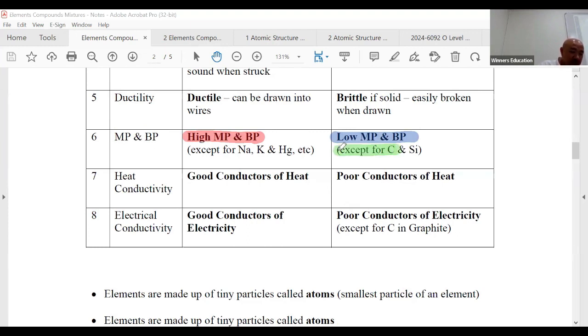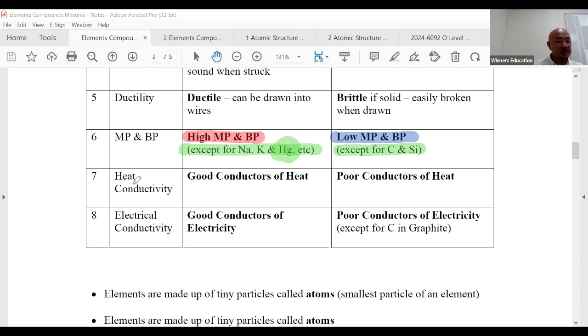Let's talk about non-metals like carbon, your diamond and graphite. Diamond obviously won't melt easily. It's always a solid, no matter how you heat it. Over here, there are some metals whose melting point is very low. Mercury, we already saw, is a liquid, so the melting point must be quite low so that it melts at room temperature. Everyone okay? There are other metals like sodium and potassium. Again, we will talk about this slightly later, towards the end of Set 3. Chicken and egg issue.